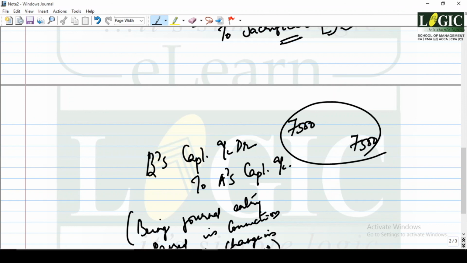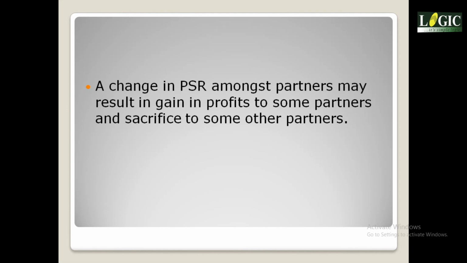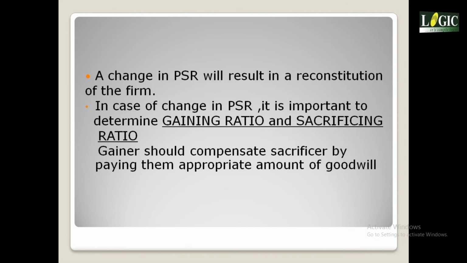Now before wrapping up, we will see what is happening in change in PSR. It's a situation wherein some may gain or some may lose because of this rearrangement. Now it will result in a reconstitution of the firm.